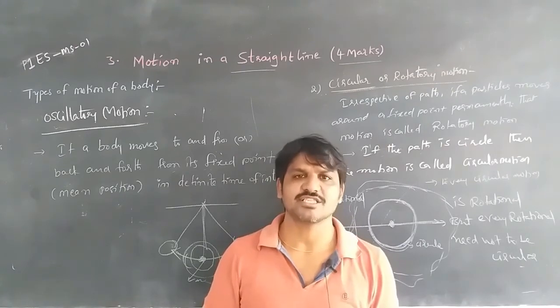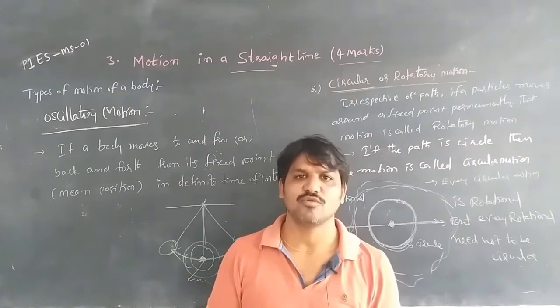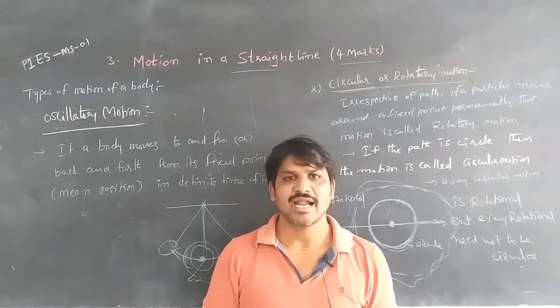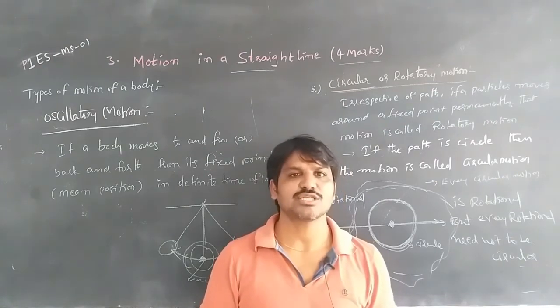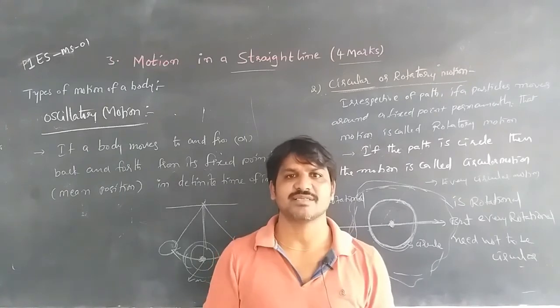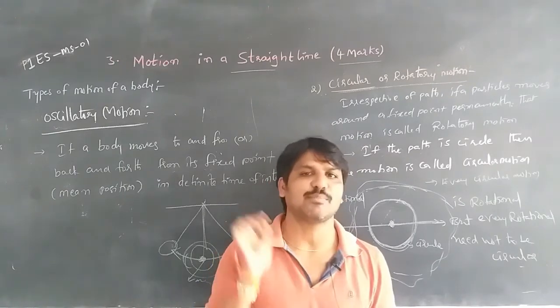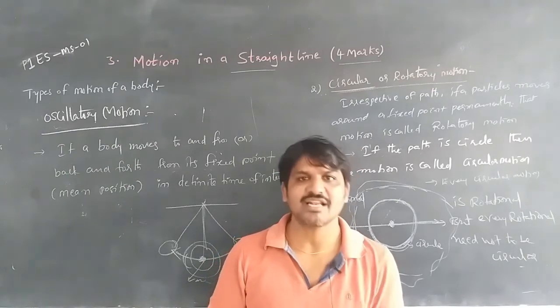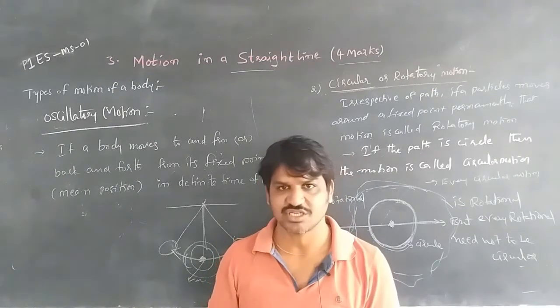The fixed point around which the body is moving is called the point of rotation. The perpendicular line passing through the point of rotation, perpendicular to the plane of motion, is called the axis of rotation.